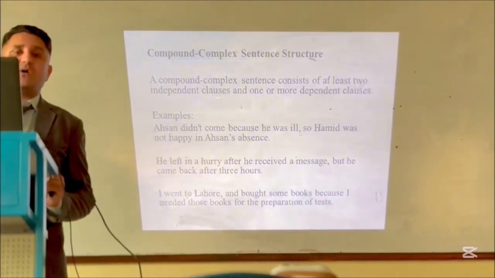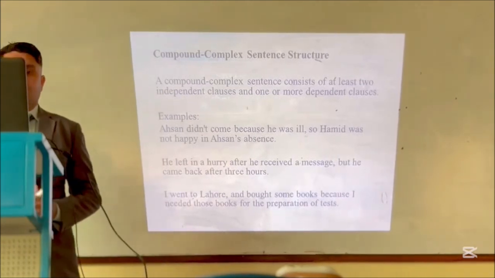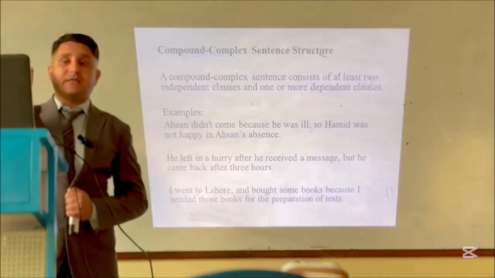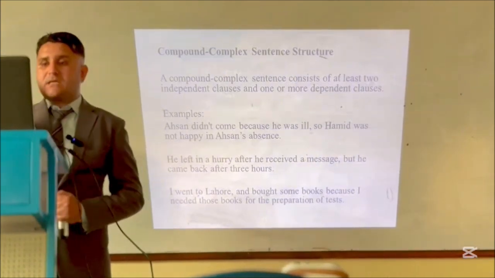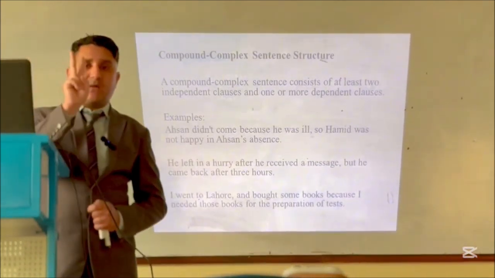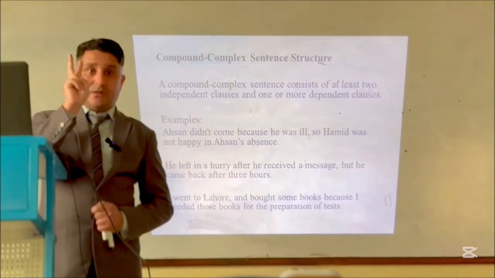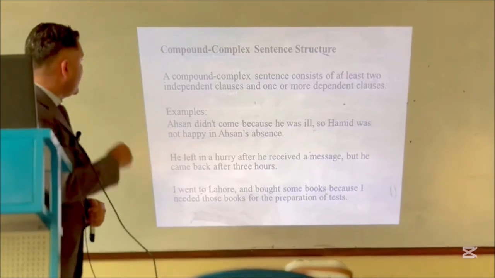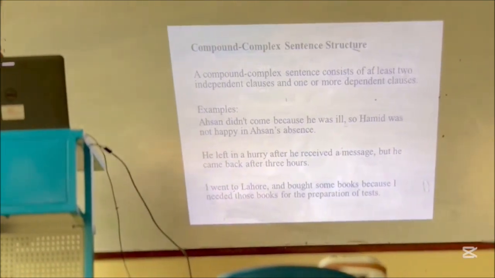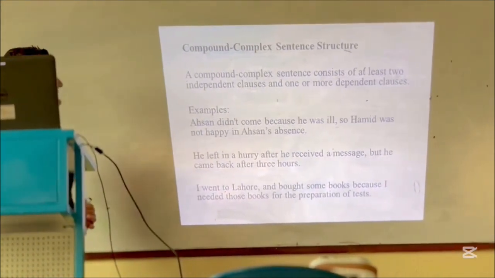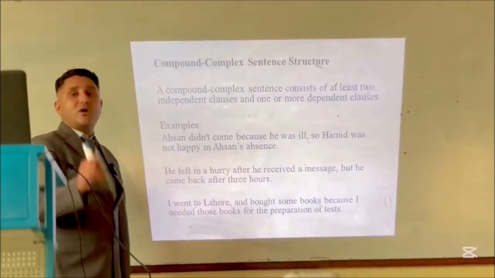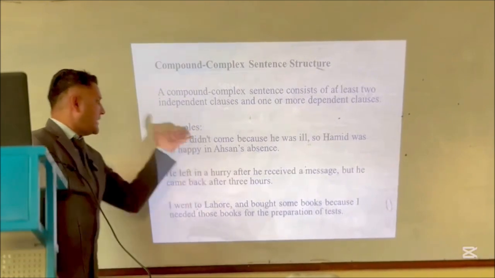So, the final type is the compound complex sentence structure. A compound complex sentence consists of at least two independent clauses and one or more dependent clauses. The key words are the concepts that are linked with it.